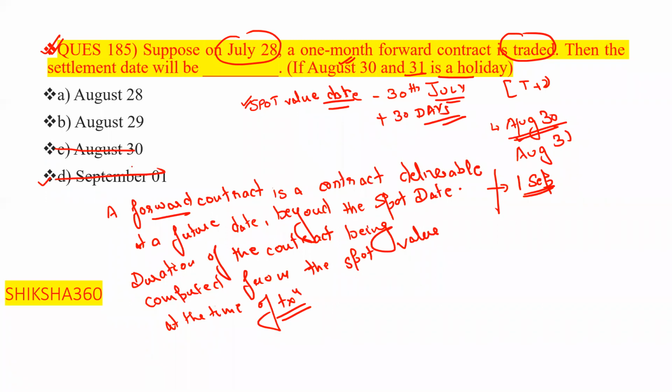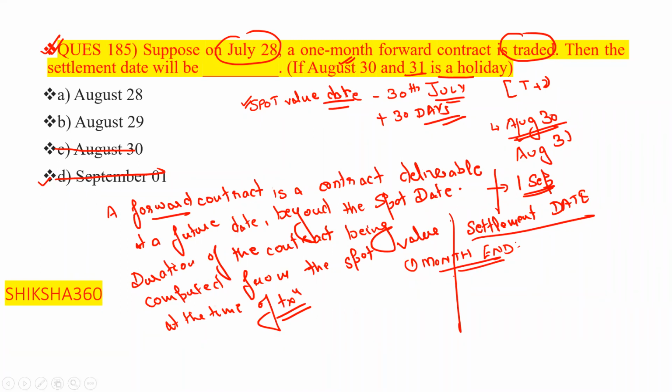Why is 1 September not the answer? Because for the settlement date, there are basically two cases. First, the case of month end. That is, it is a 1 month forward contract, and the date comes at the month end.